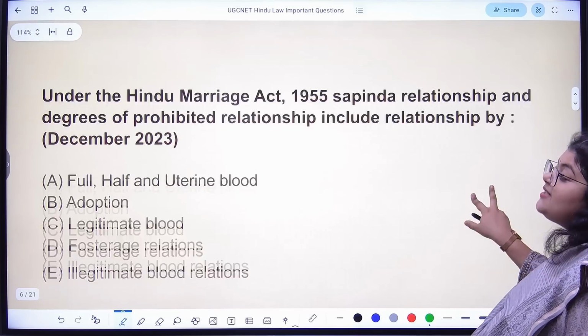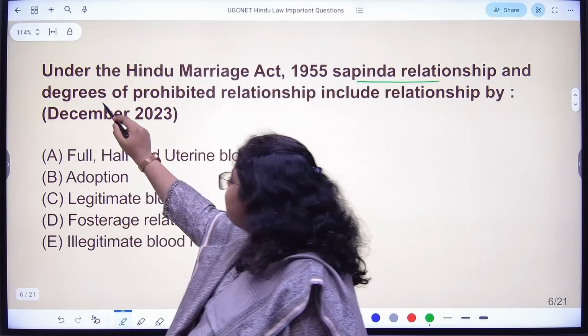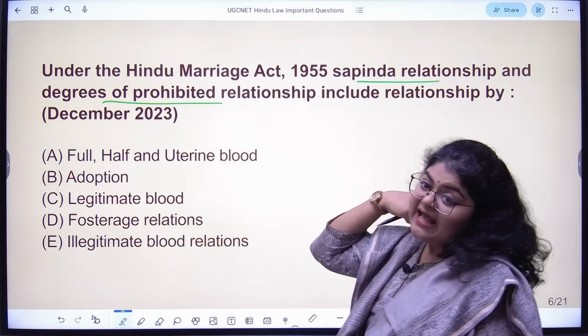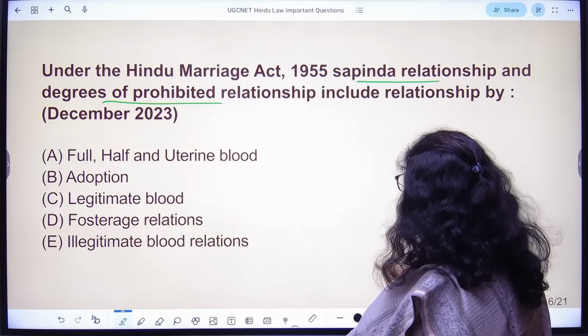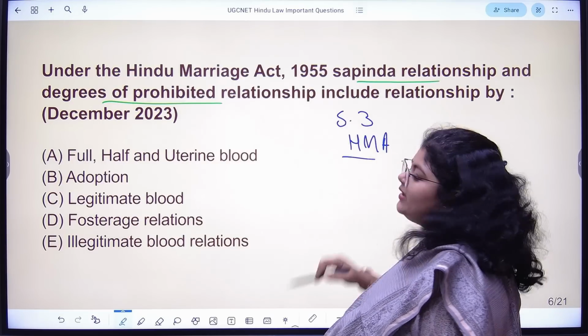Next, under Hindu Marriage Act, we have Sapinda relationship, we have degrees of prohibited relationships. Now, there is one explanation given in section 3 of Hindu Marriage Act. What is that explanation?